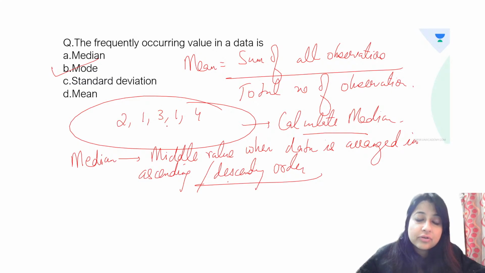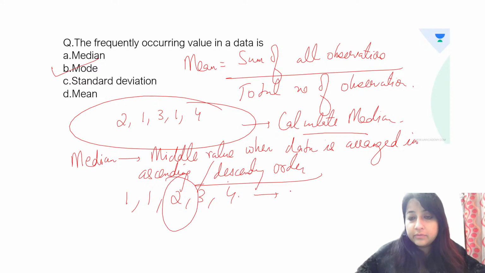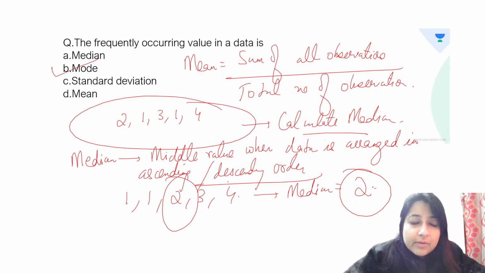Don't think middle values are 3. No. 1, 1, 2, 3, 4. So what is the median? 2. Okay. So it is the middle value when data is arranged in ascending or descending order. So median over here becomes 2.